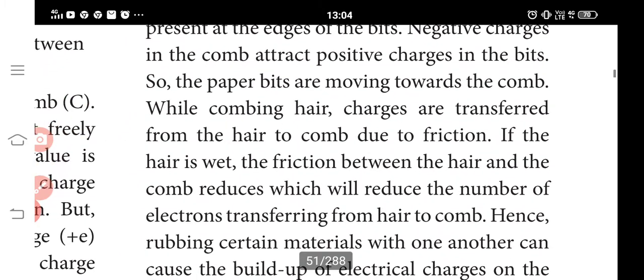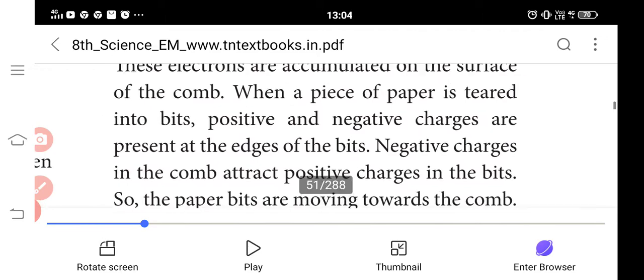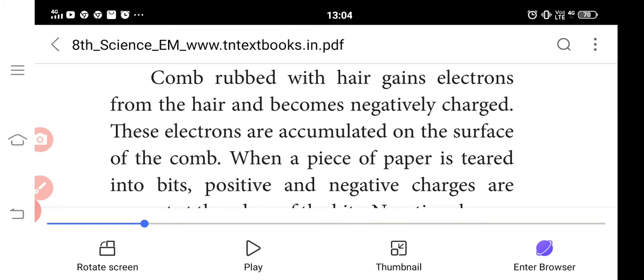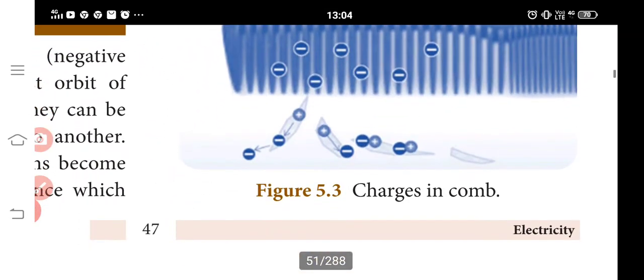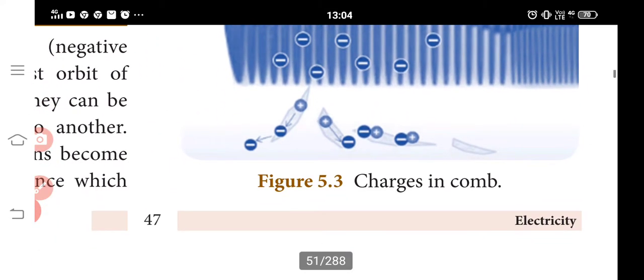Take your comb and rub it in your hair: it takes electrons from the hair and becomes negatively charged, and the electrons accumulate in the comb.